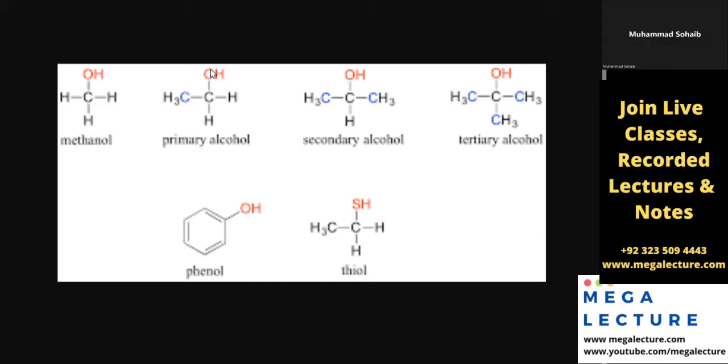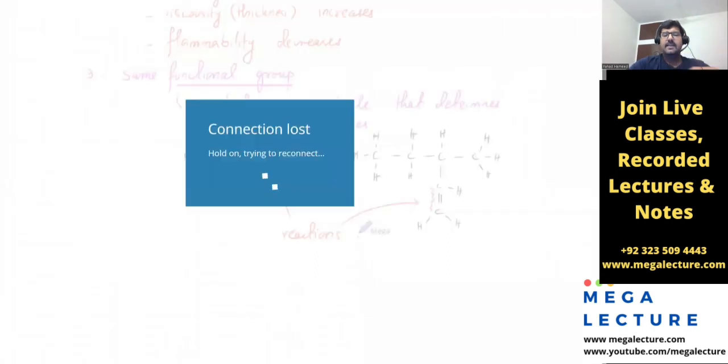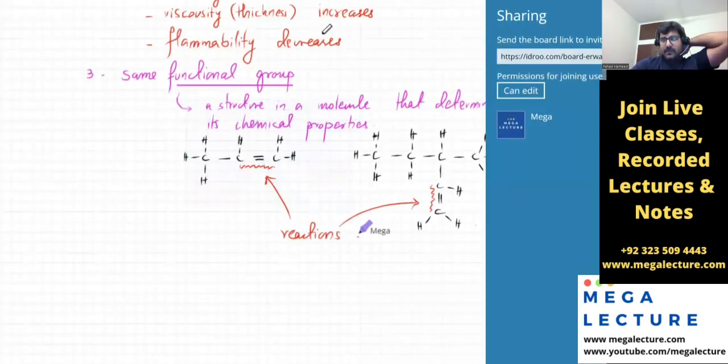But just the idea of the functional group, that when you have a reaction, the whole molecule does not take part in the reaction. A certain part or a certain structure in the whole molecule is going to take part in the reaction. If you think of us as the whole organic molecule, and I want to write something, I'm just going to use my right hand. My whole body is not going to do anything. The same applies to this molecule. The whole thing will not do anything. It's just one portion of the molecule that's going to take part in the reaction. Okay? So idea clear? What's a functional group? Is this clear?